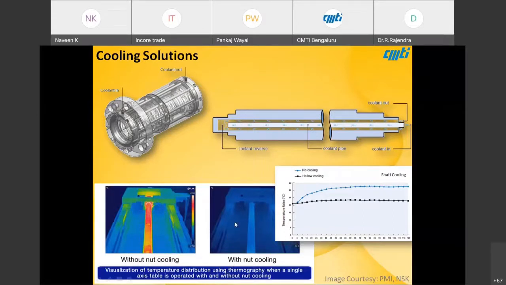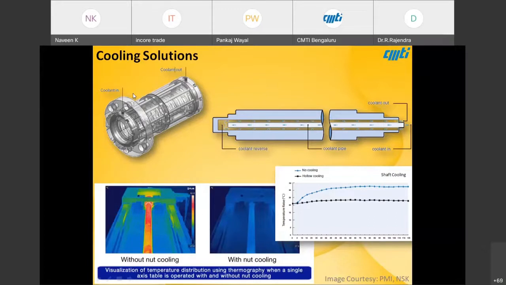The main consideration here is, if you are doing nut cooling, shaft cooling, or both together, there has to be uniformity throughout the component. If there is improper cooling, it is going to lead to a preload increase, and preload increase is very much undesirable.